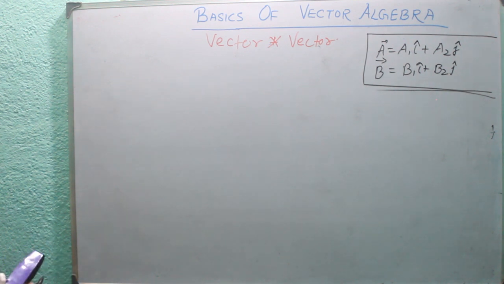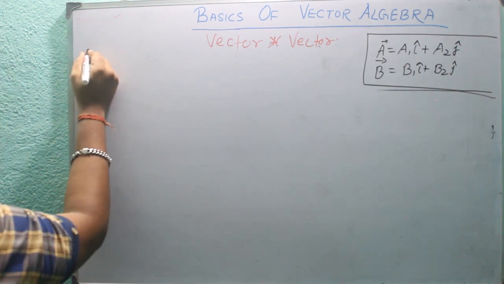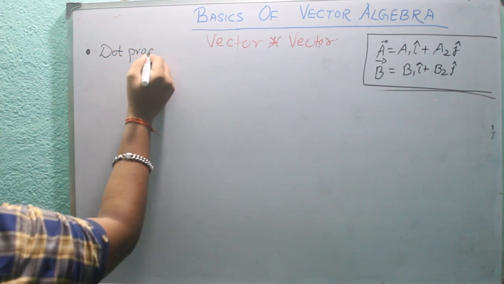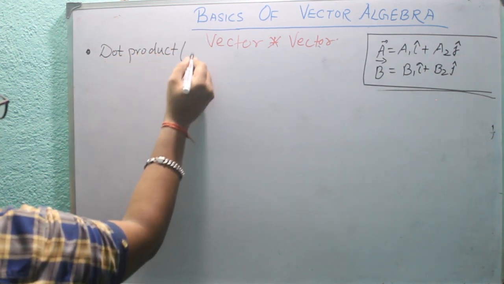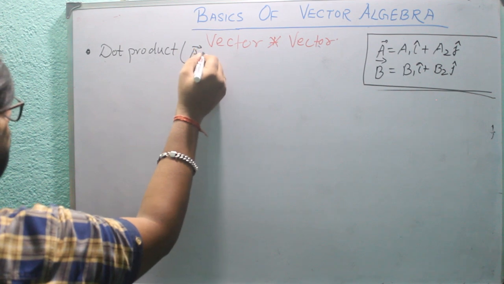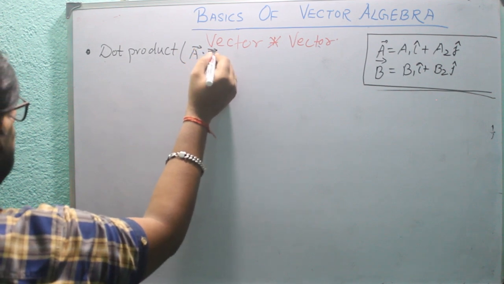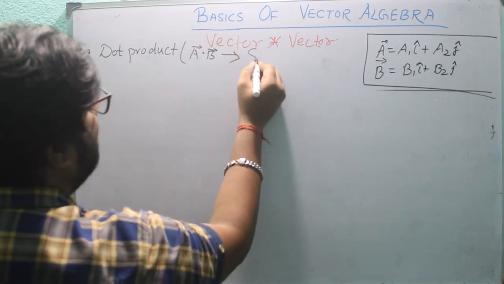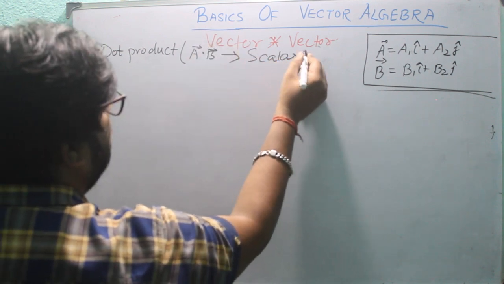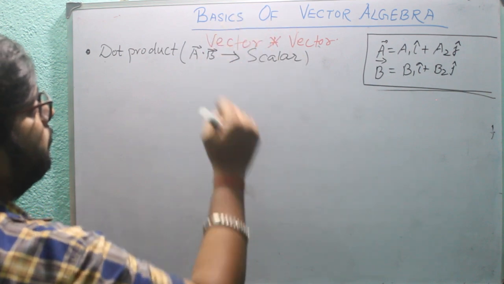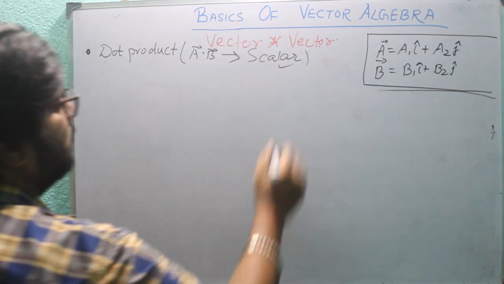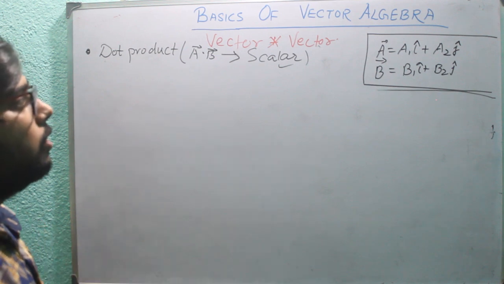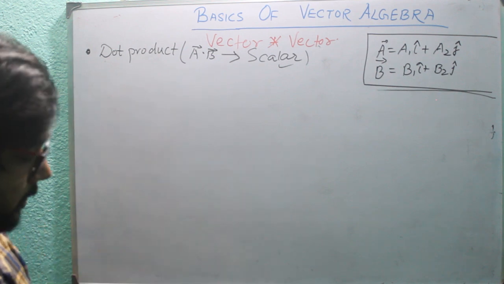In the first part I am talking about the dot product, which is represented as A dot B, and its product is a scalar. So a vector is multiplied with a vector, which gives a scalar. This is the main property of the dot product.